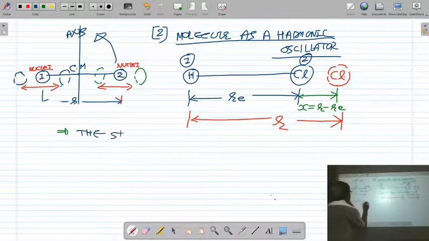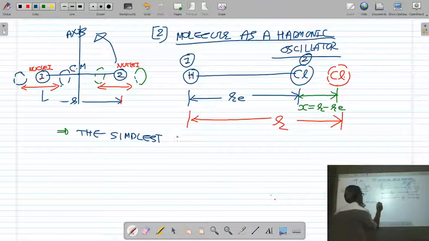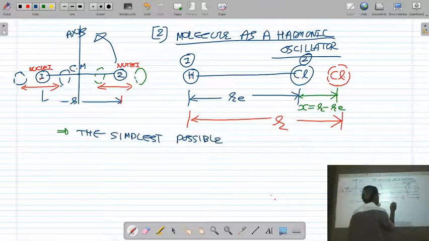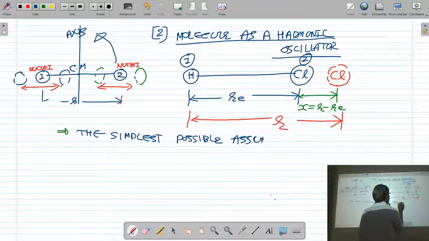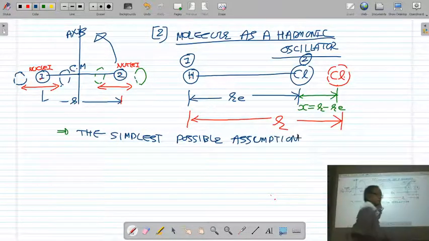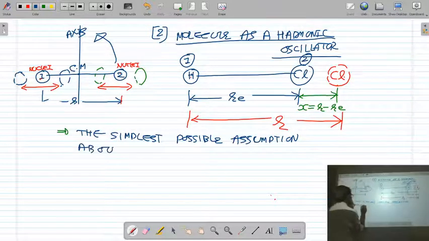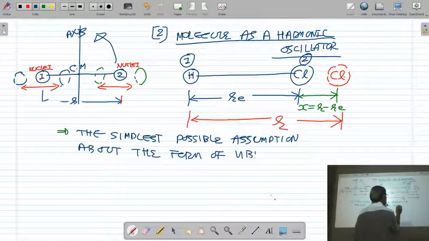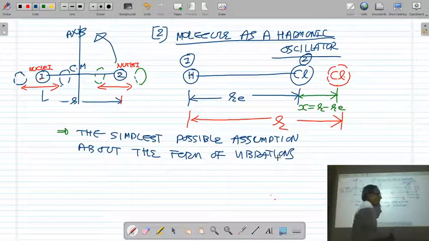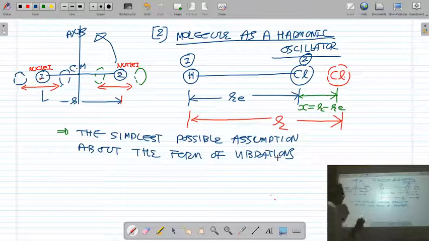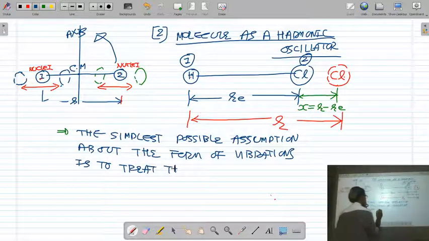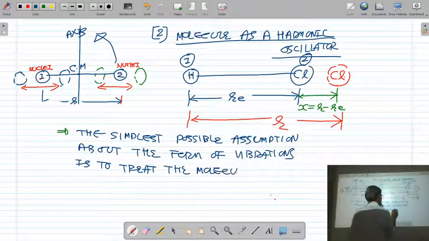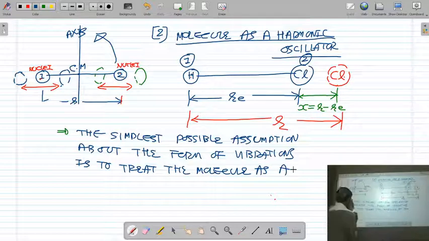The simplest possible assumption about the form of vibration is to treat the molecule as a harmonic oscillator.